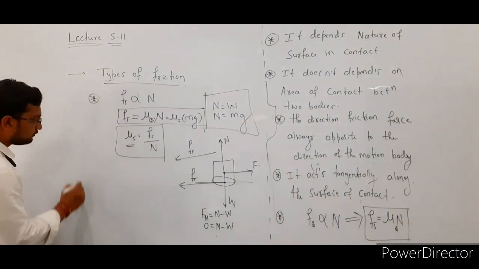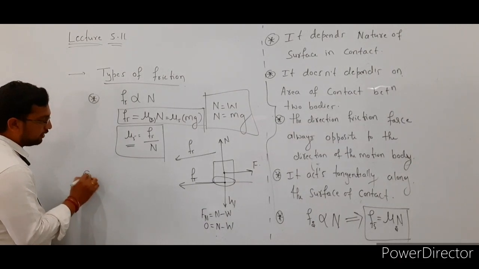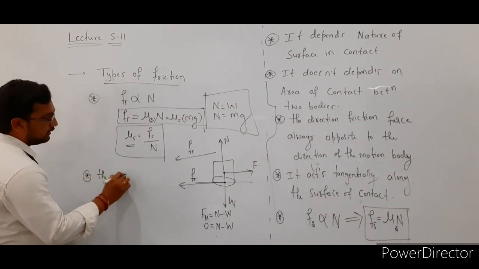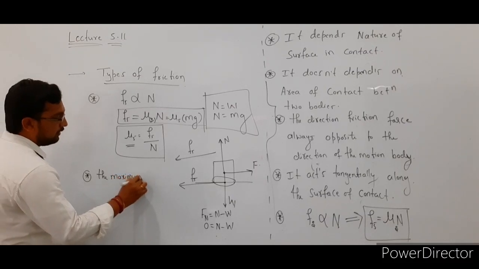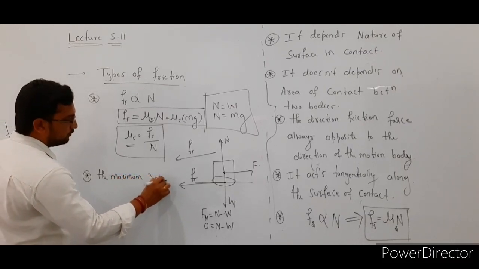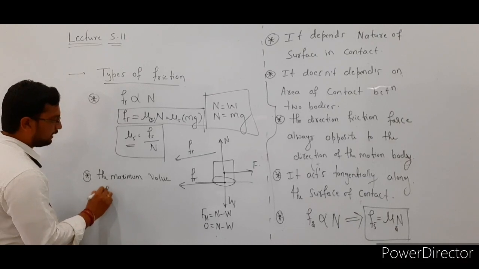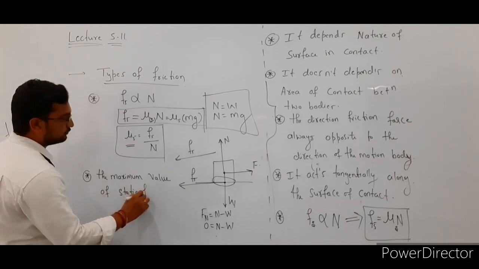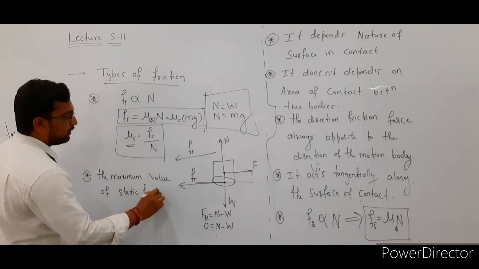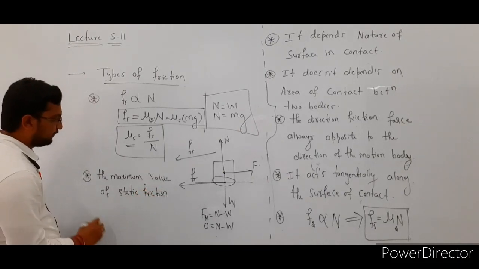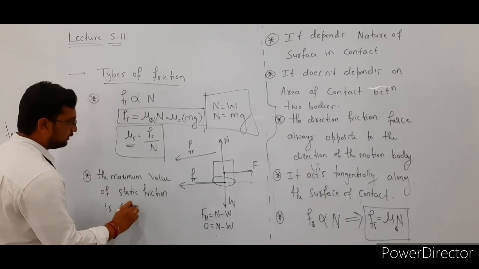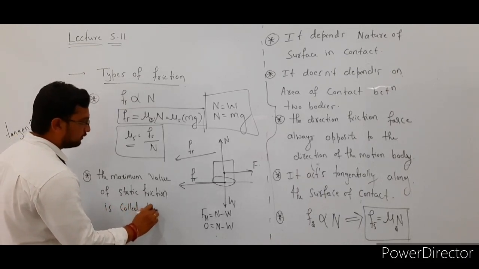Okay, see here. The last point: the maximum value of static friction is called limiting friction.